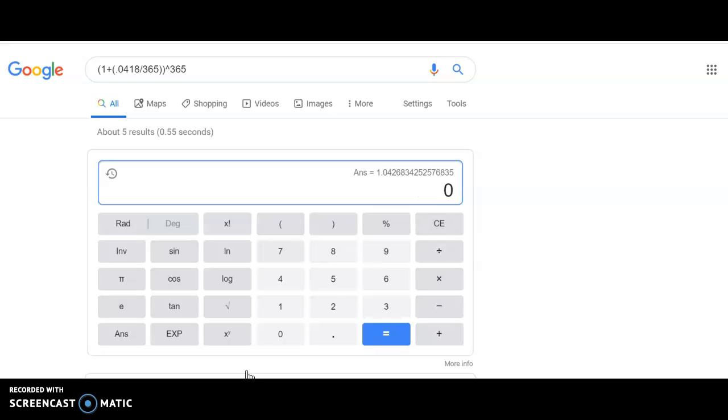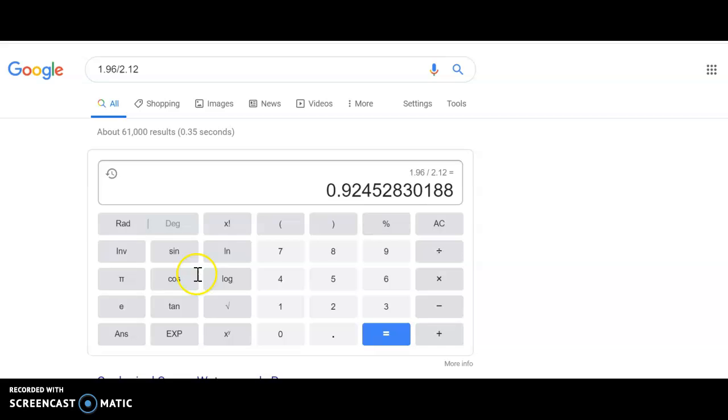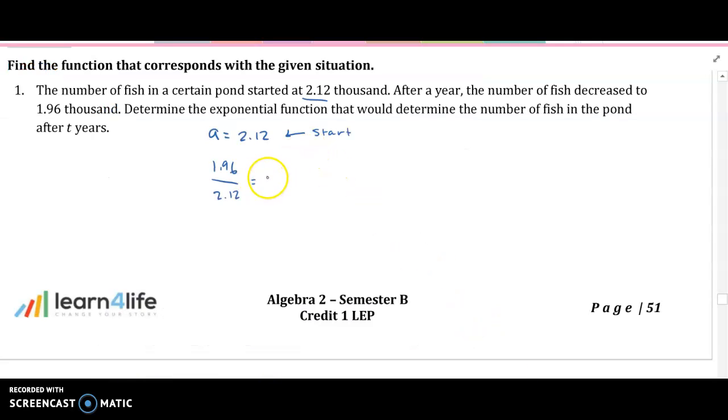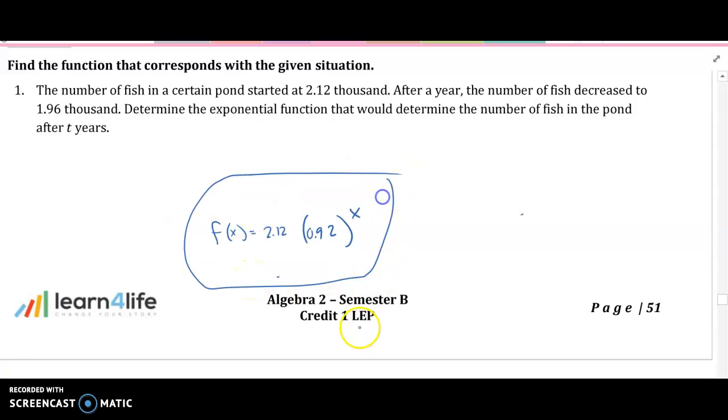How do I just clear the whole thing? So 1.96 divided by 2.12 is 0.92. So that's our B. So we got f of x equals 2.12 times 0.92 to the x. What's going on here? Everything kind of disappeared on me, but that's it.